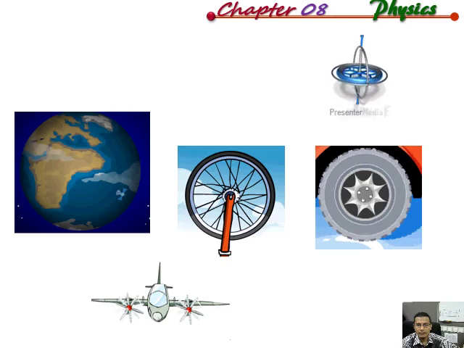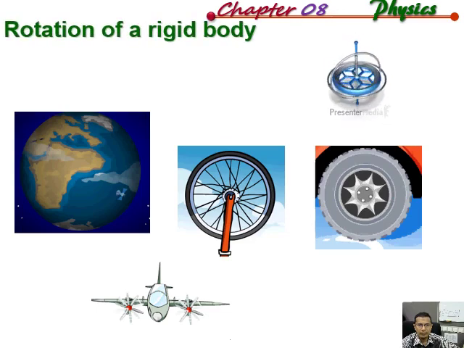The wheel of the vehicle, and then in the middle we have the wheel of the bicycle. They rotate, and after that at the bottom we have the plane, where we are looking at the motion of the propeller of the plane. So the topic of chapter 8 is about rotation of a rigid body. As you can see just now, it is all about rotation.